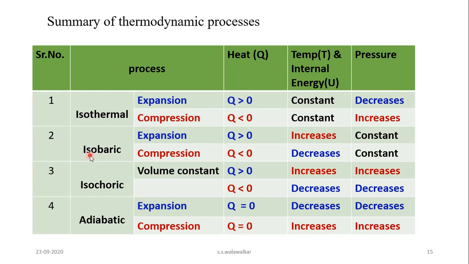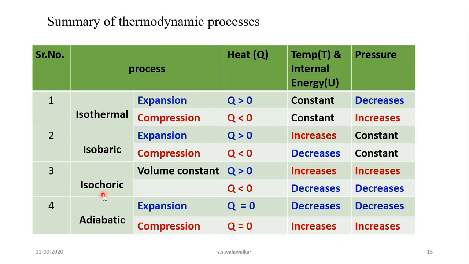Then in case of an isobaric process, when expansion takes place, then heat is greater than 0 and temperature increases as well as internal energy, but the pressure of the system remains constant. And in an isobaric process, when compression takes place, then heat is less than 0 and therefore temperature decreases and internal energy also decreases, but pressure remains constant as it is an isobaric process.